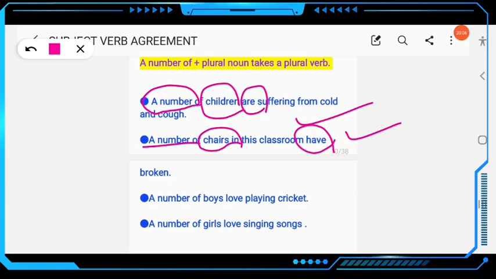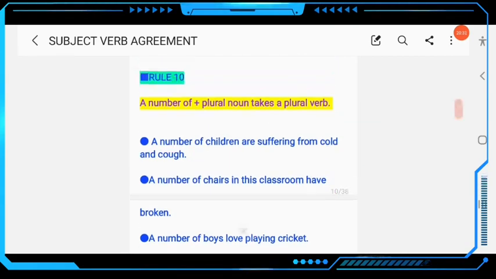Similarly, the next example: a number of boys love. Here it is plural, so don't write or say loves, this will be wrong. The verb will be plural. Similarly, a number of girls love singing songs. Here, girls is plural, the sentence starts with a number of, so the verb will also be plural, love. So this is rule number 10.